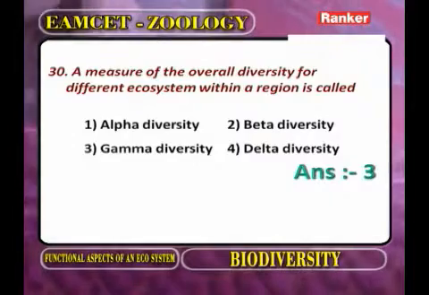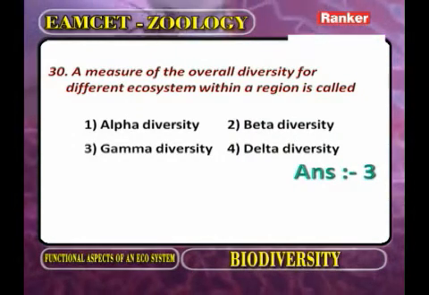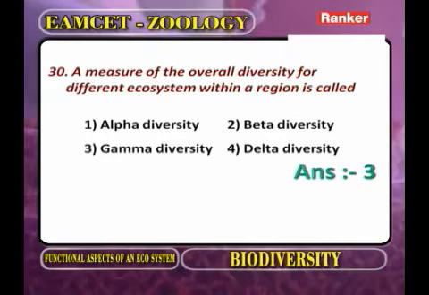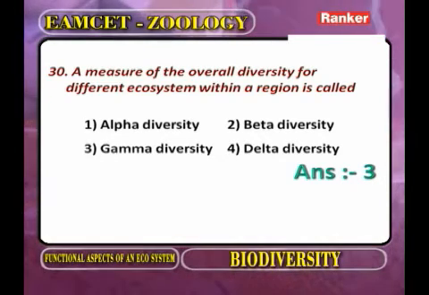Now, a measure of the overall diversity for different ecosystems within an area or within a region is called alpha, beta, gamma, delta. The answer is gamma. Now we go for the next question.